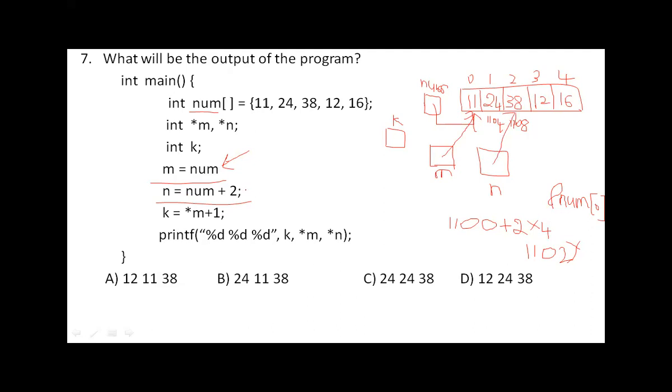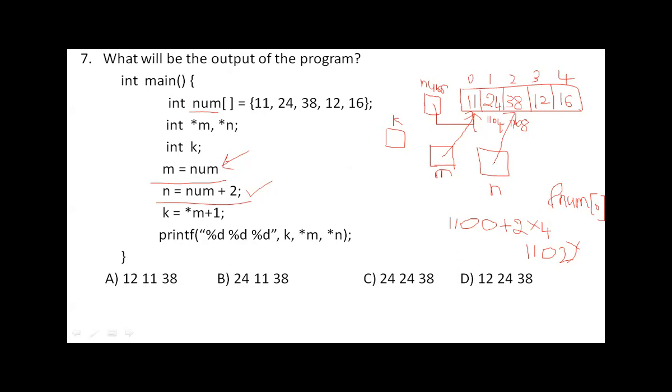In another way, simply you can understand like this. n is nothing but move 2 elements away from the beginning. It is the address after 2 elements. See here, num indicates first element address. So you move 2 elements, 1 and 2, then this next element address is stored to n here, which is nothing but 38.